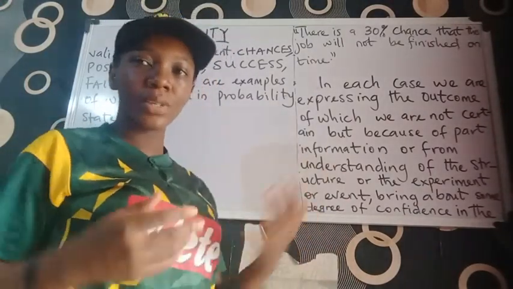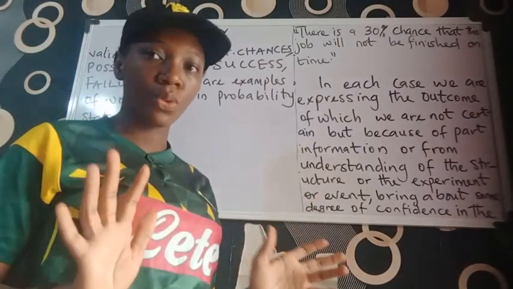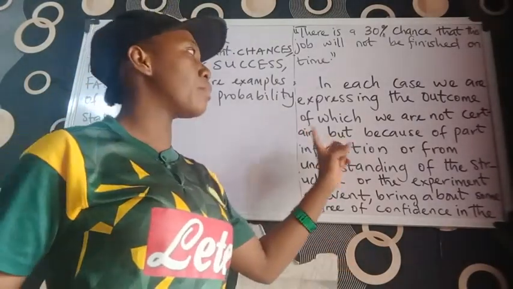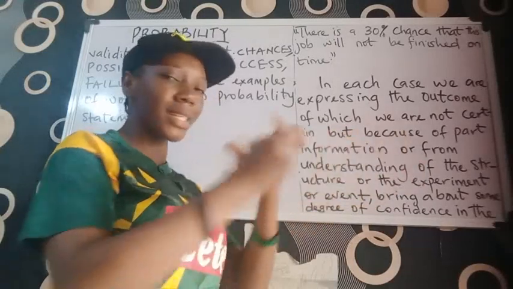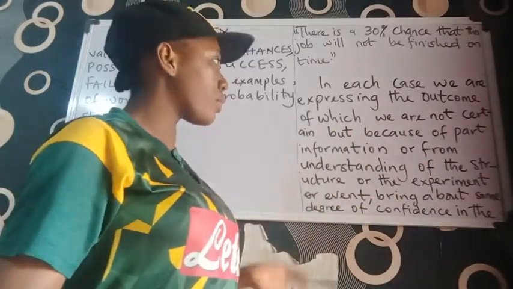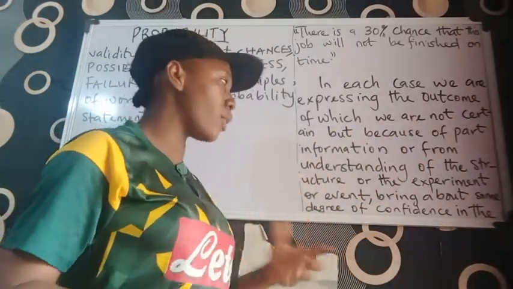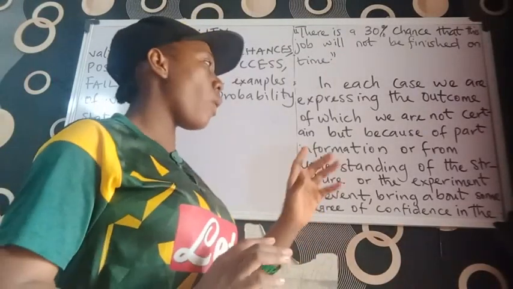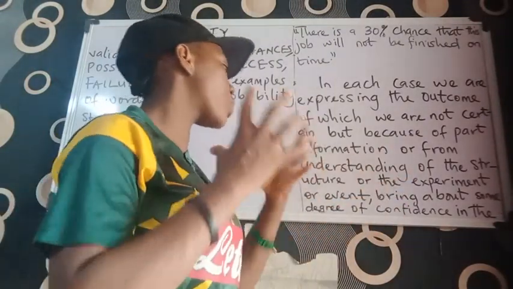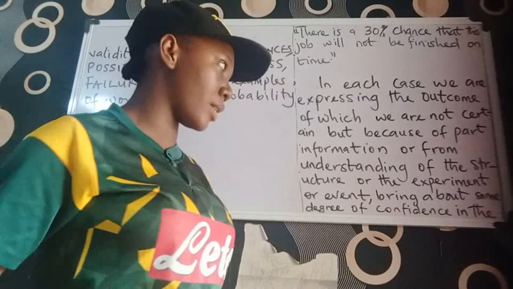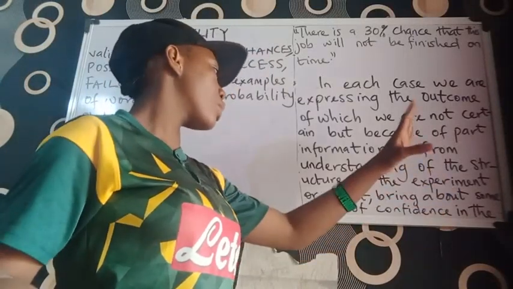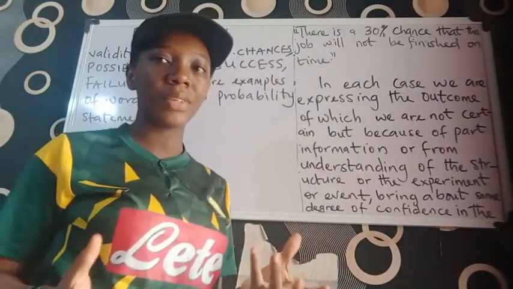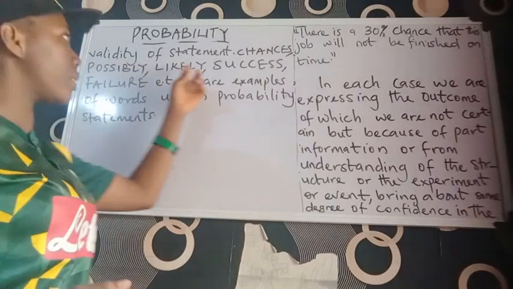We are just expressing outcomes that we are not sure of. But because of past information or from understanding of the structure of the experiment or event, we have some degree of confidence in the validity of what? Of statements.